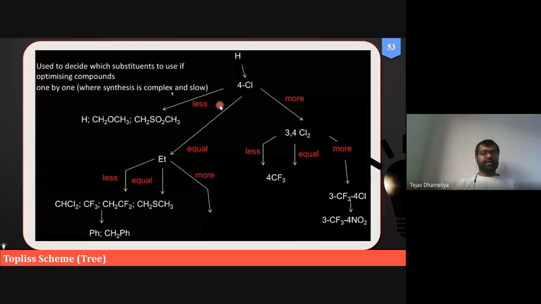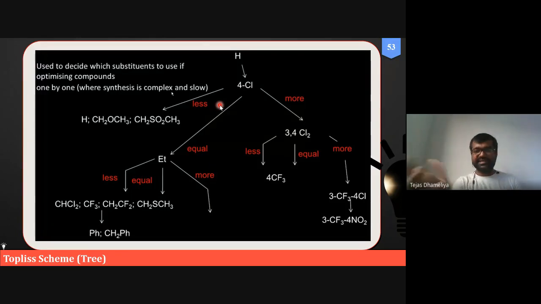Okay. Another kind of concept is called the Topliss scheme. Now this Topliss scheme, as you can see on the charts, we will not go into the depth of this, but again this will also help us to select our substituents depending upon our observations to reach maximum activity. It is mentioned already that it is useful to decide which substituents can give us better activity.